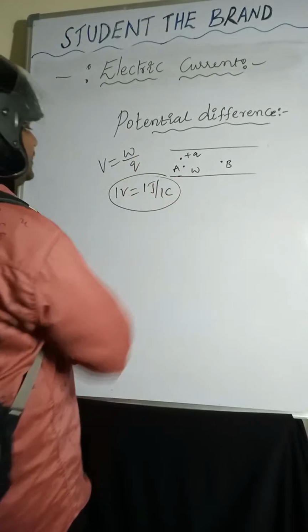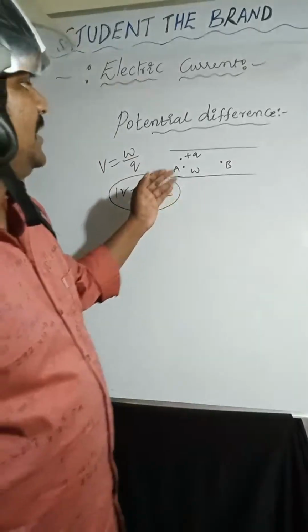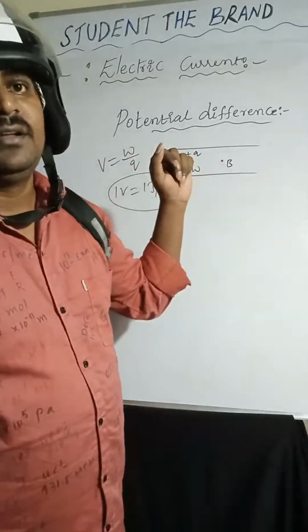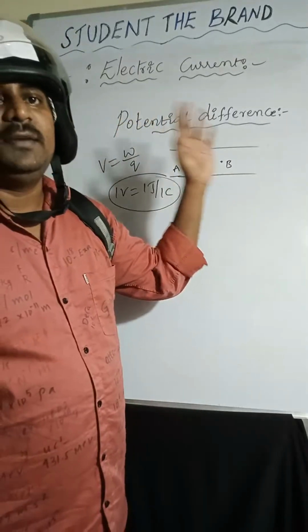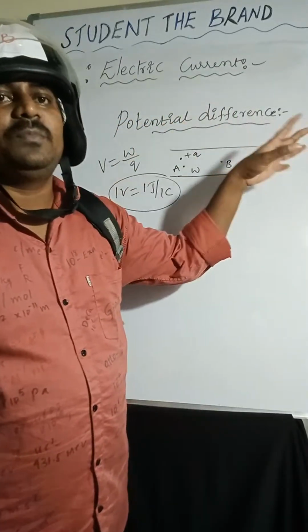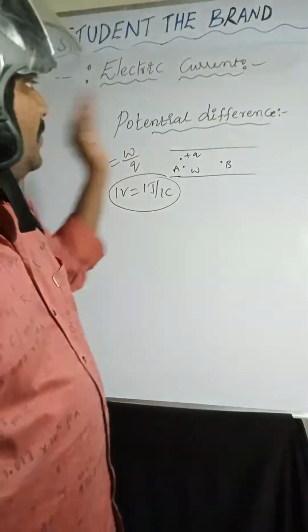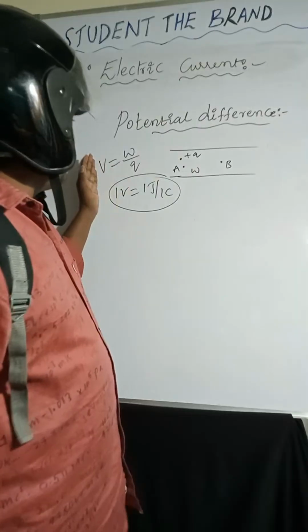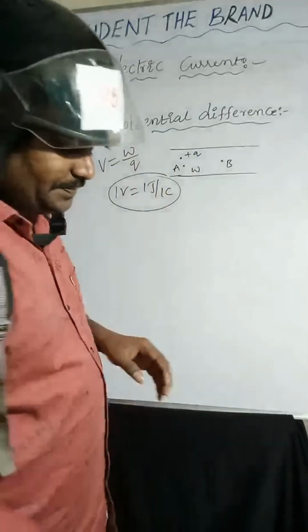So 1 volt is defined as 1 joule of work done to bring 1 coulomb of charge from one point to another point within the conductor. That is called potential difference. SI unit of potential difference is volt, SI unit of work is joule, SI unit of charge is coulomb.